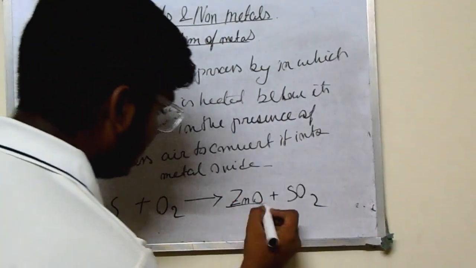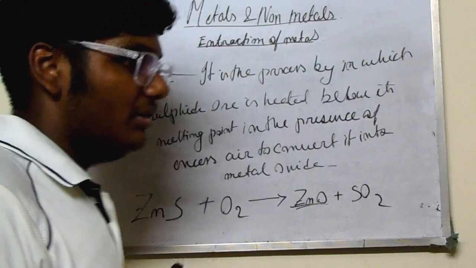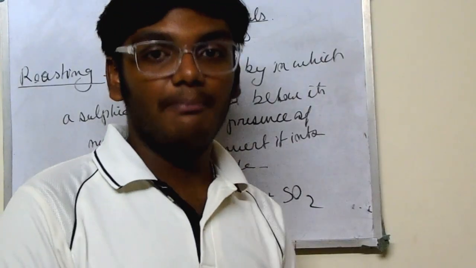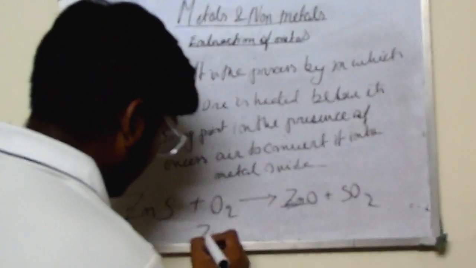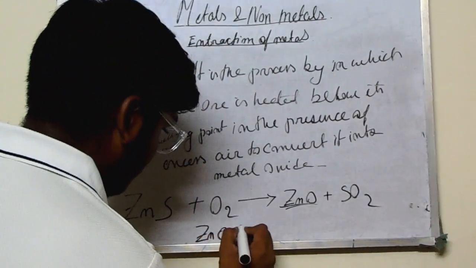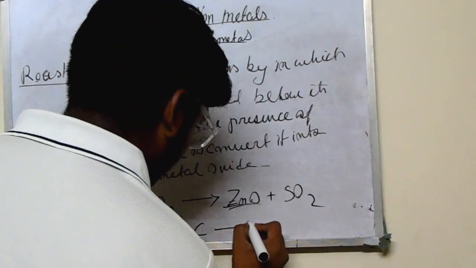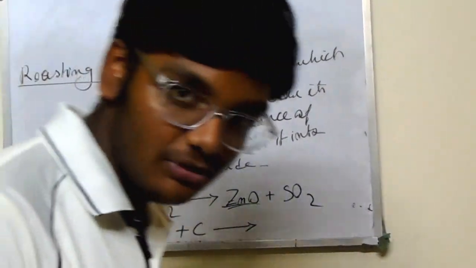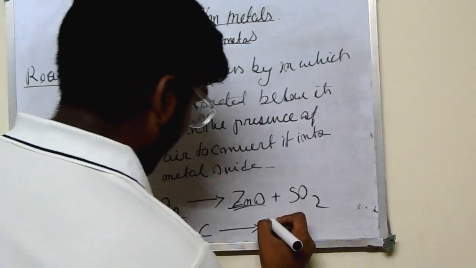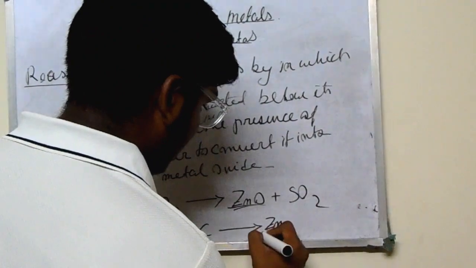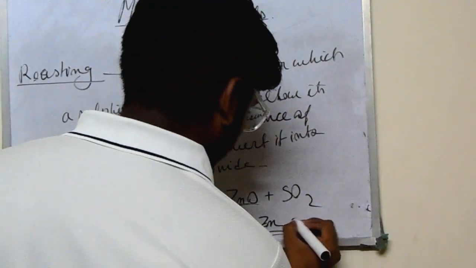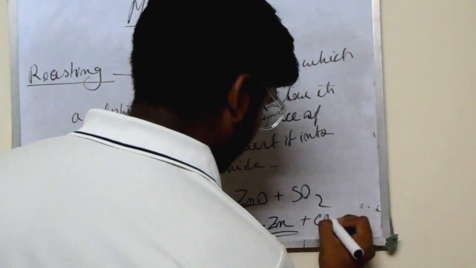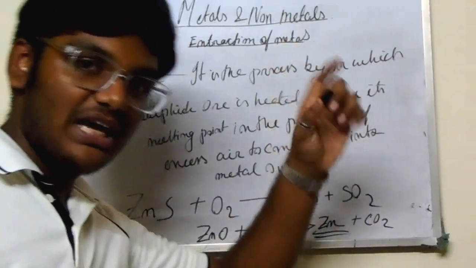As we are getting the zinc oxide one, we will perform smelting. Remember, smelting: ZnO plus C, that is using carbon as a reducing agent, Zn, we are getting the pure Zn form. Recall those things. Zn plus CO2, carbon dioxide gas is evolved.